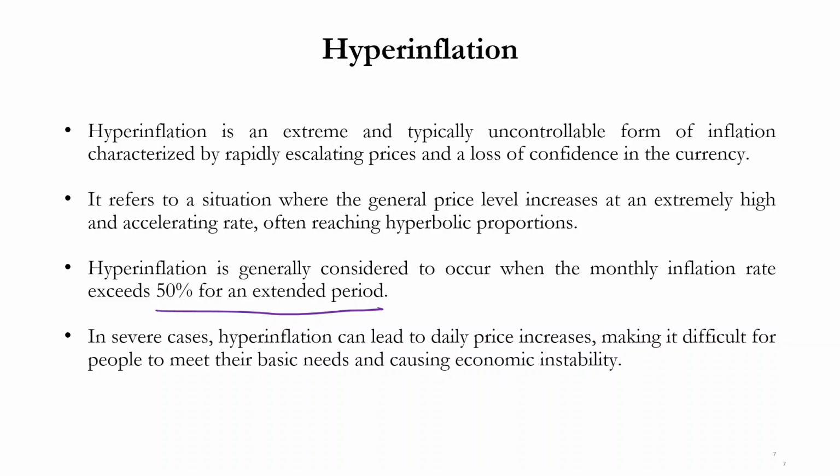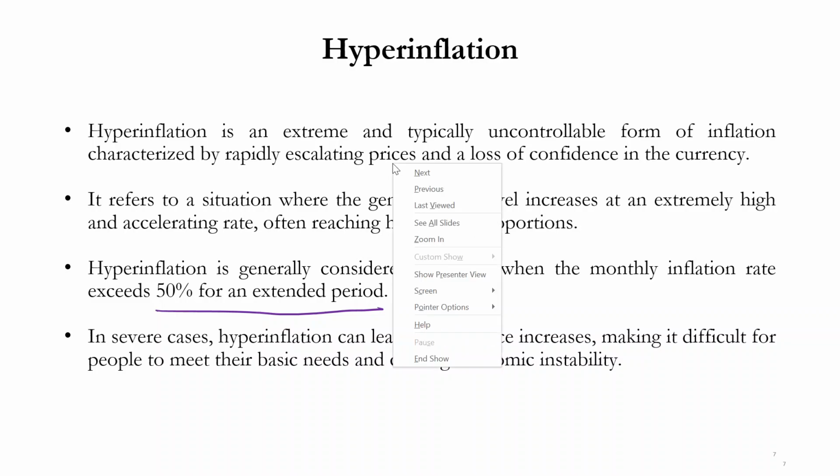So imagine a country having an inflation rate of more than 50%. This is not something utopian. This has actually happened in the case of some countries, which we would discuss in subsequent videos. In severe cases, hyperinflation can lead to daily price increases, making it difficult for people to meet their basic needs and causing economic instability. That's all in this video. Thank you.